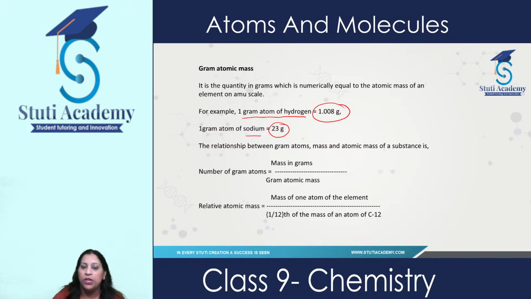The relationship between gram atomic mass and atomic mass of a substance is given by this formula: number of gram atoms is equal to mass in grams upon gram atomic mass. Relative atomic mass is represented by the mass of one atom upon 1/12 of the mass of an atom of carbon-12. So for example, 16 is the mass of oxygen, so we can say that oxygen is 16 times heavier than 1/12 of carbon-12.